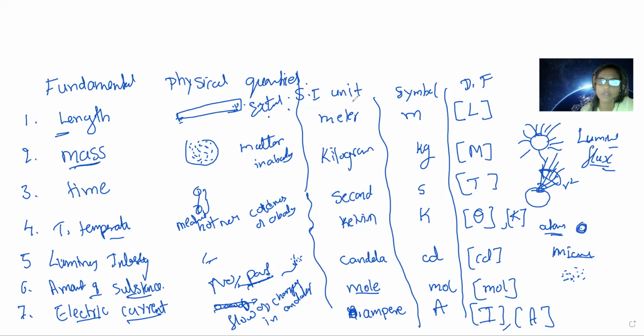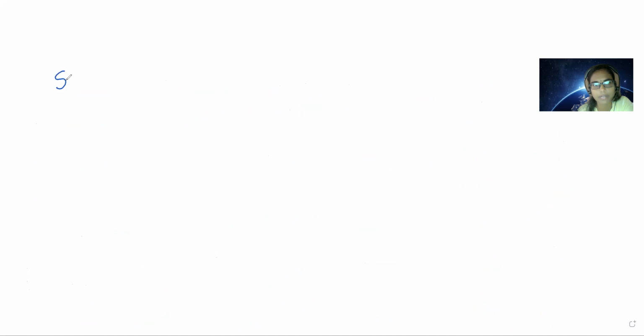These are the different fundamental quantities required in physics. They are like alphabets. Without the 7 fundamental quantities, we cannot do anything in physics. The alphabets required to understand physics are the 7 fundamental quantities. Hope this is clear children. Yes, the next is the supplementary quantities.